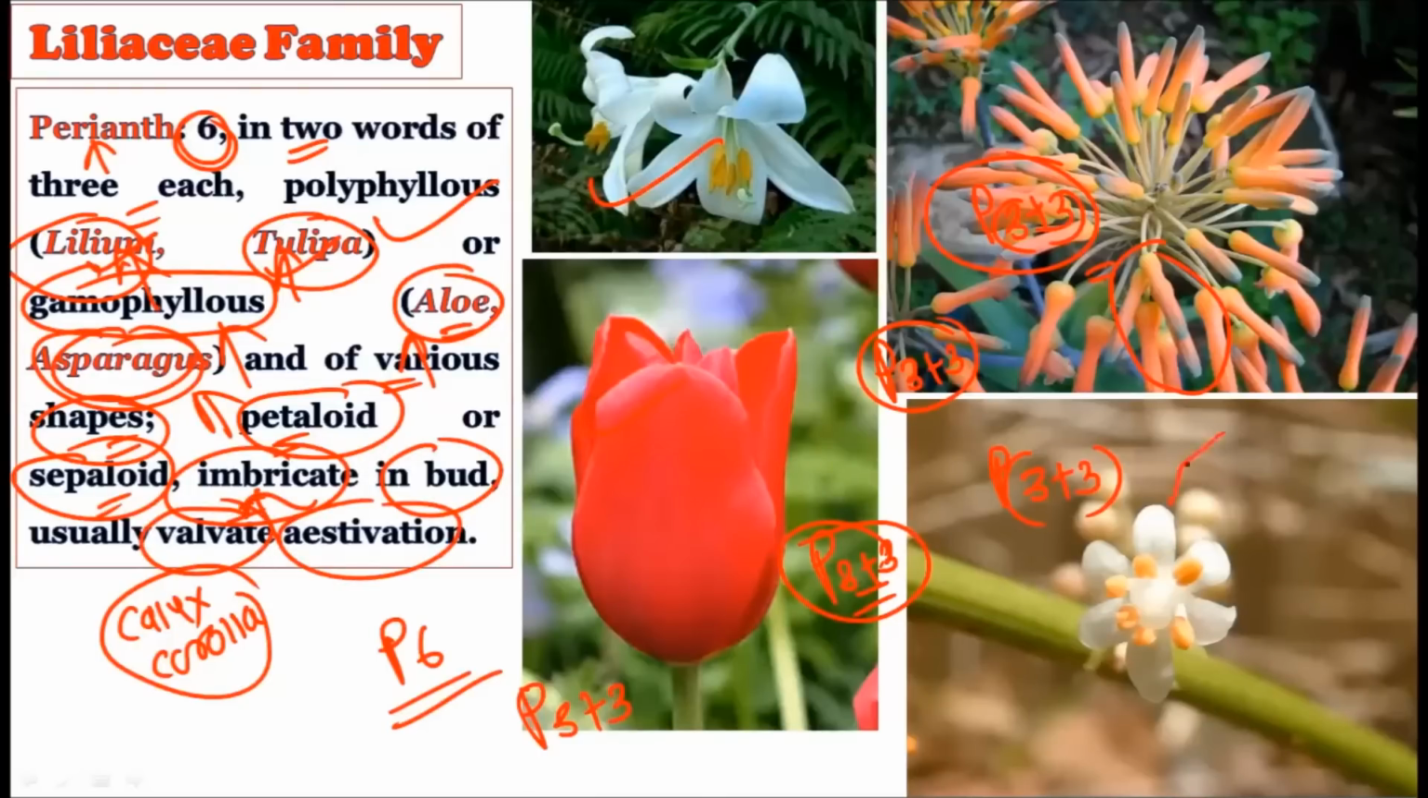Okay, so remember they were all placed on the same radii, just like this. So they were showing the valvate type of estivation, but the imbricate type of estivation is in the bud, and the valvate type of estivation is when the flower has opened. So the perianth is in a 3+3 condition, a total of 6 tepals, and these 3+3 may be polyphyllous or gamophyllous in nature.